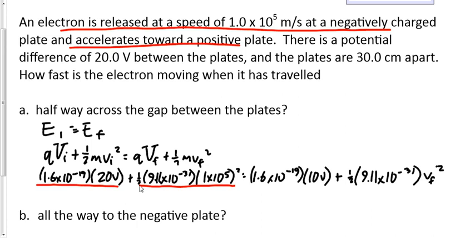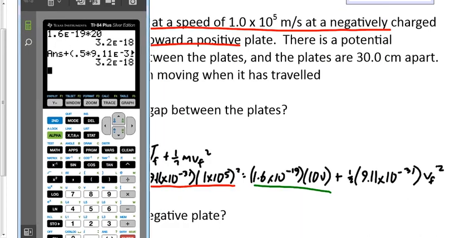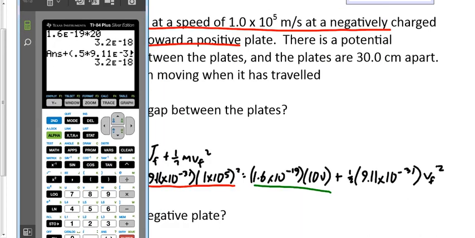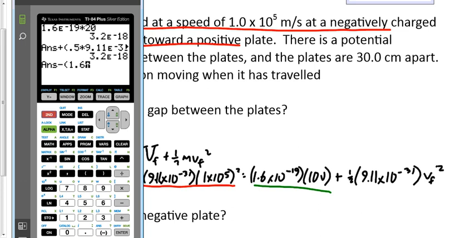What are we going to take over to the left side next? David? Yep, this green term here, right? And we're going to take it over by what? Yes, we're adding it to the right side, so we're going to take it over by subtracting. Good. So let's move the calculator over here. Let's subtract now from the left-hand side. Bracket 1.6 times 10 to the minus 19 times 10.